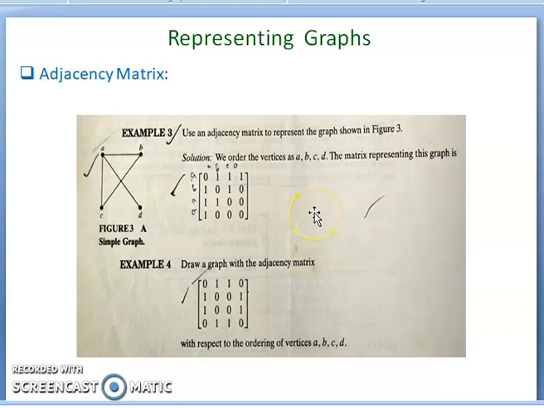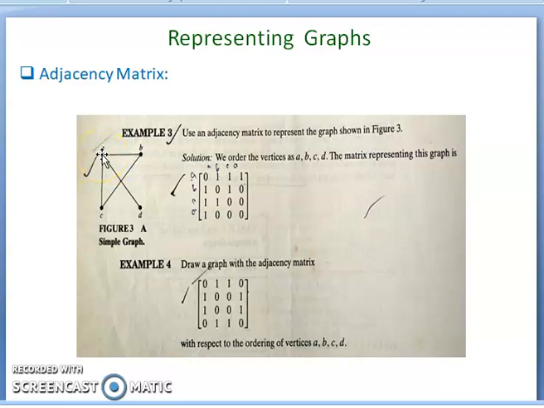Now, representing graphs. To represent graphs there are two ways. One is the adjacency matrix and the second one is the incidence matrix. Adjacency matrix means, you take one graph G. This is the graph with edges and vertices. There are four vertices, A, B, C, D, and there are edges. From A to B is an edge.